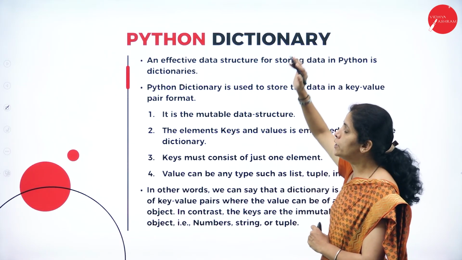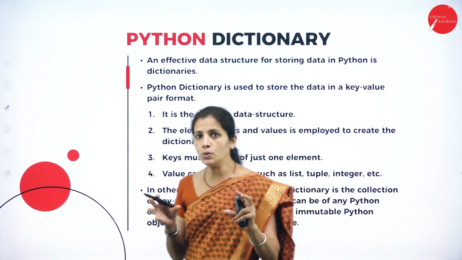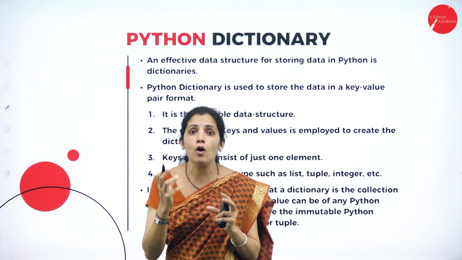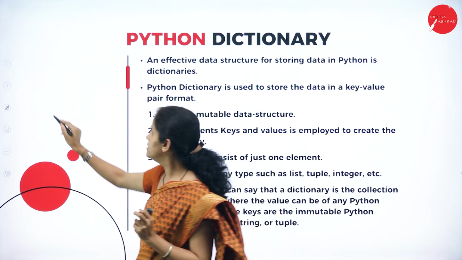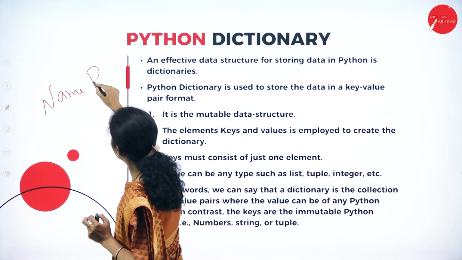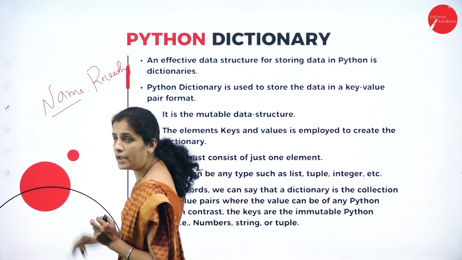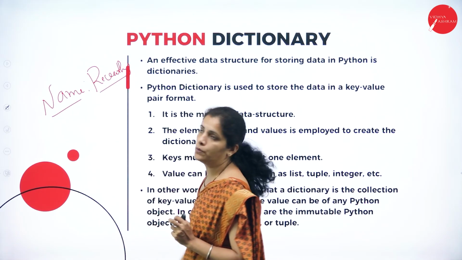And I'm going to have dictionary. So what is dictionary? Dear student, when I have a pair of values, for example, name: Revati. So I have a field along with the value.